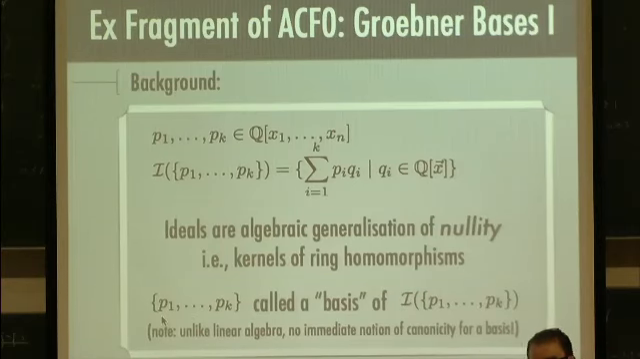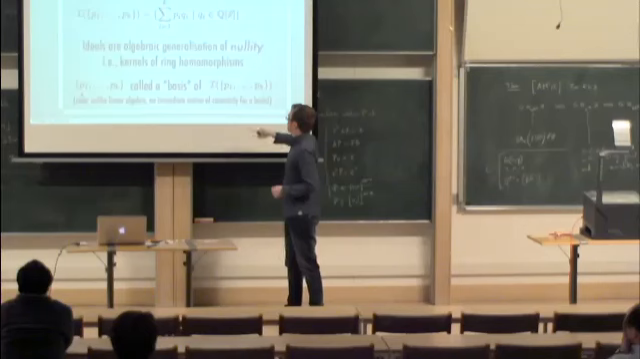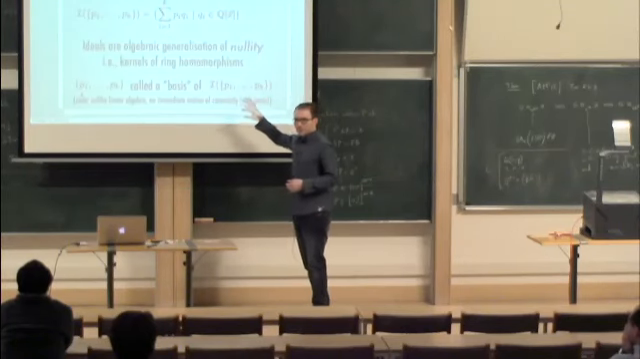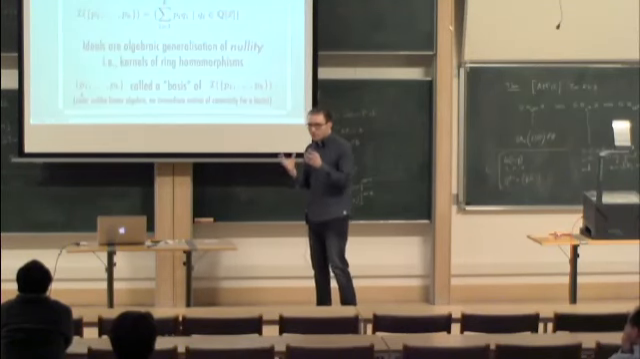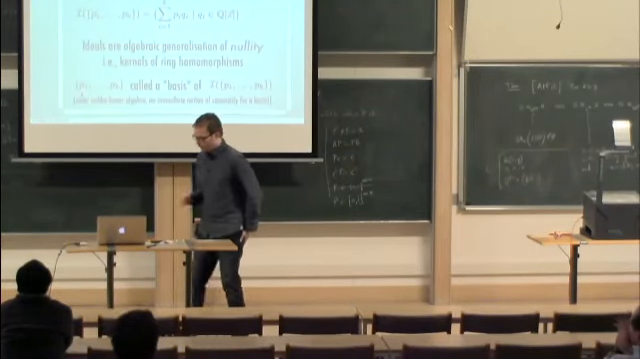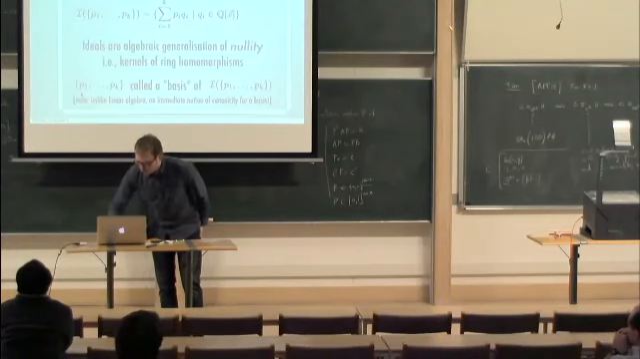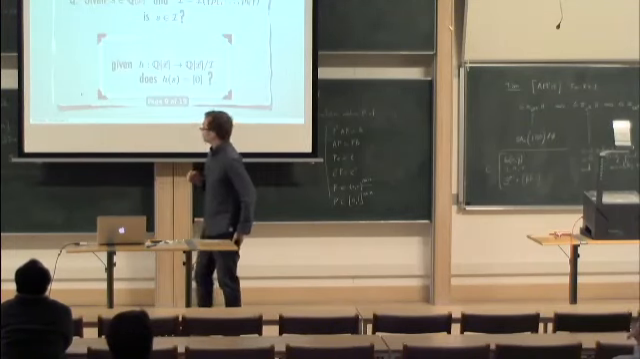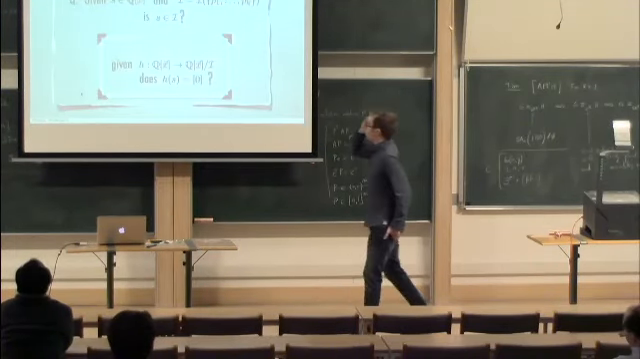But unlike linear algebra, there's no immediate notion of canonicity for a basis. So for instance, if we add to this P1 to Pk another polynomial that's implied to be in the ideal, for instance, if we add in P1 plus Pk, we get another basis for the same ideal, right? So there's no notion of canonicity like there is for vector spaces. One approach to getting canonicity is called Gröbner bases. I'll talk a bit about them.